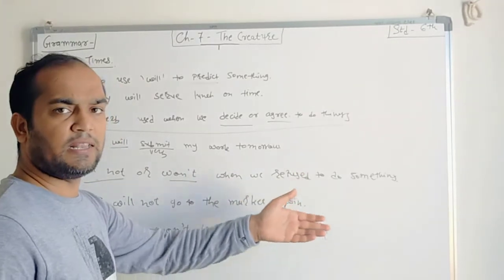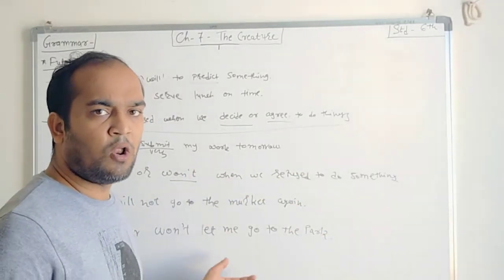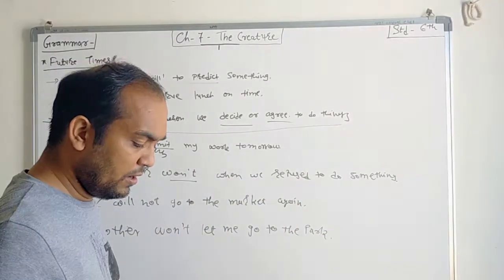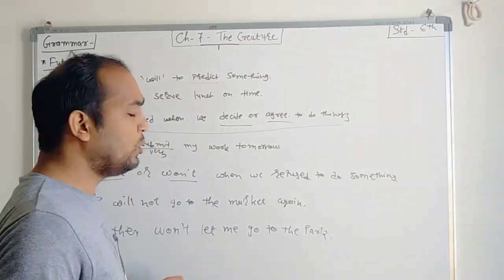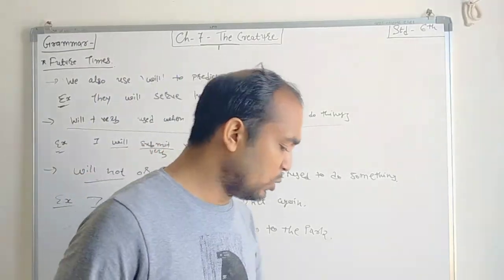We refuse this thing. That time we are using what? Will not or won't. Any word you can use. And last and foremost, where we have to use going to. Right? The word is going to.